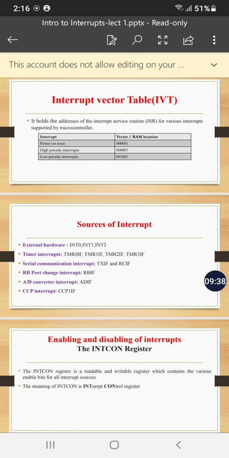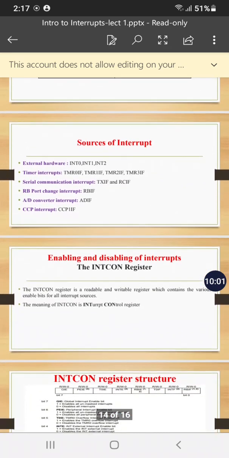These are the sources of interrupt. Your interrupt can occur due to an external device, due to timer interrupts, due to serial communication, due to port change or analog to digital converter, or in the CCP. CCP stands for compare, capture, PWM mode of the PIC.